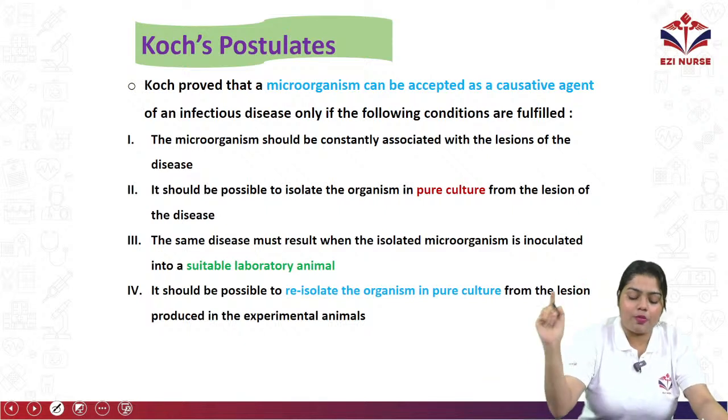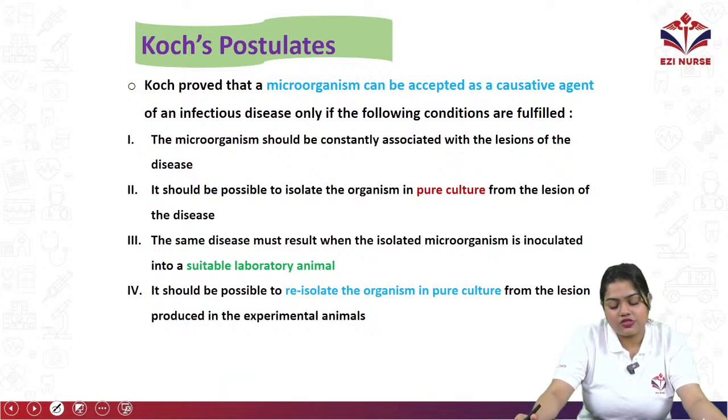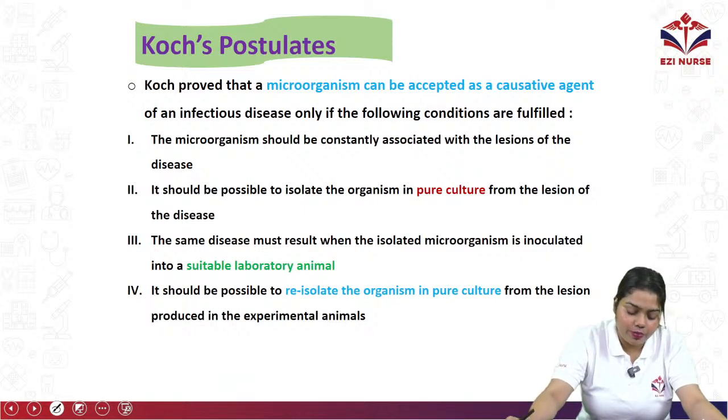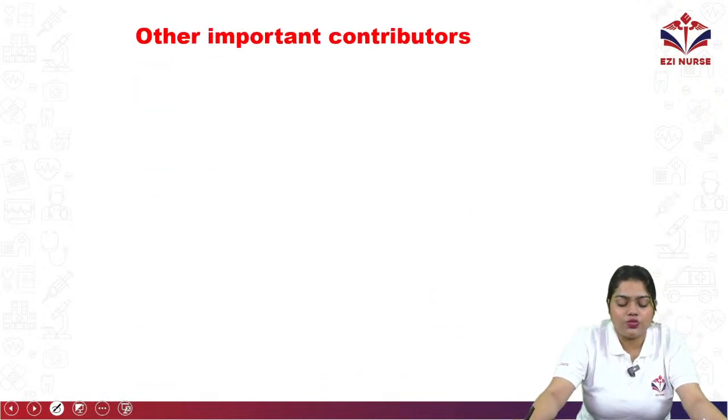Then it should be possible to isolate the organism in pure culture from the lesions of the disease. Then the same disease must result when the isolated microorganism is inoculated into a suitable laboratory animal. Lastly, it should be possible to re-isolate the organism in pure culture from the lesion produced in the experimental animals. So those are Koch's postulates.